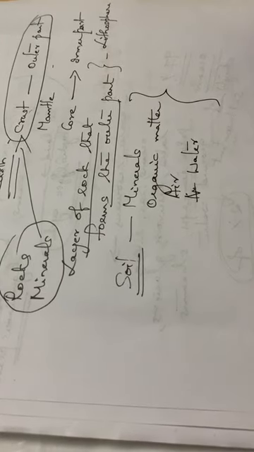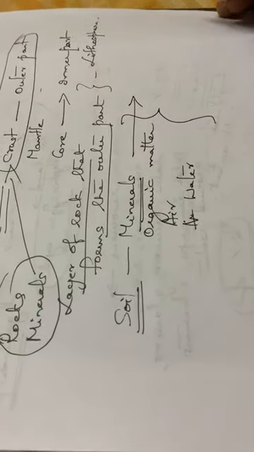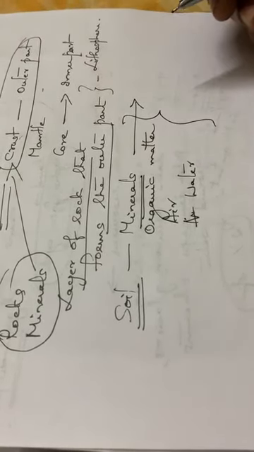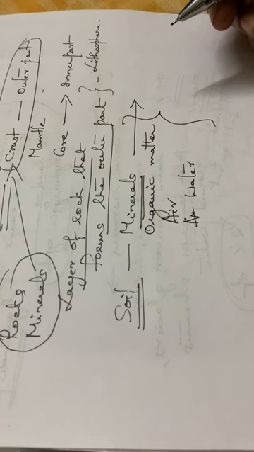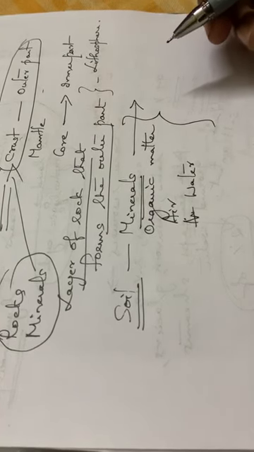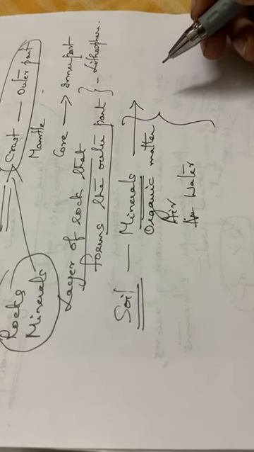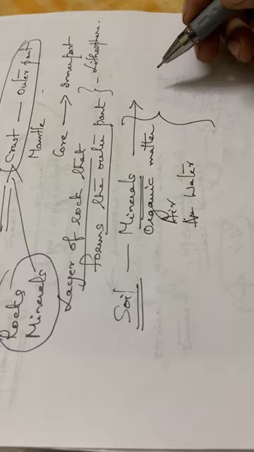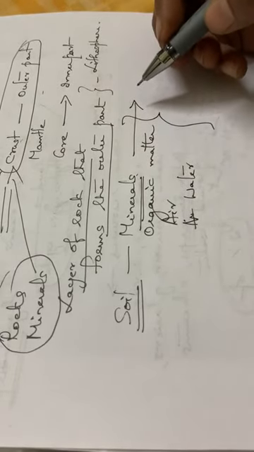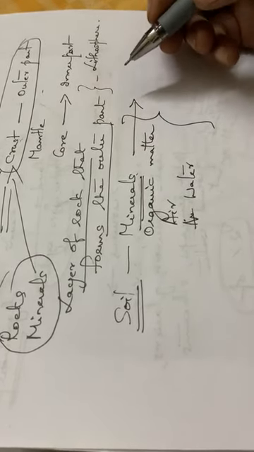In the case of minerals, there are many elements. In chemistry we deal with elements as well as compounds, and these elements are present in the form of compounds or mixtures. Minerals will be present as compounds or in the form of mixtures.